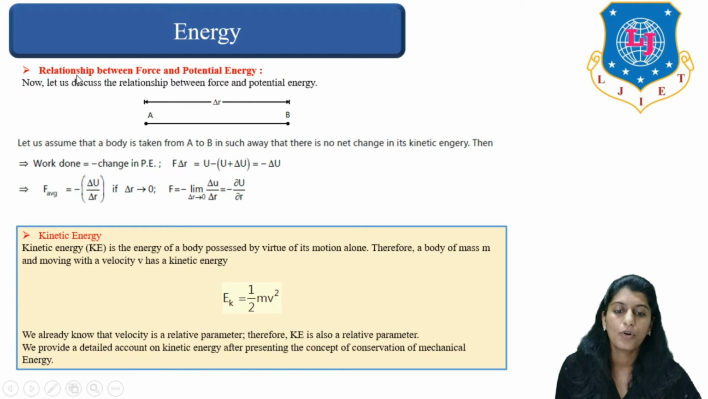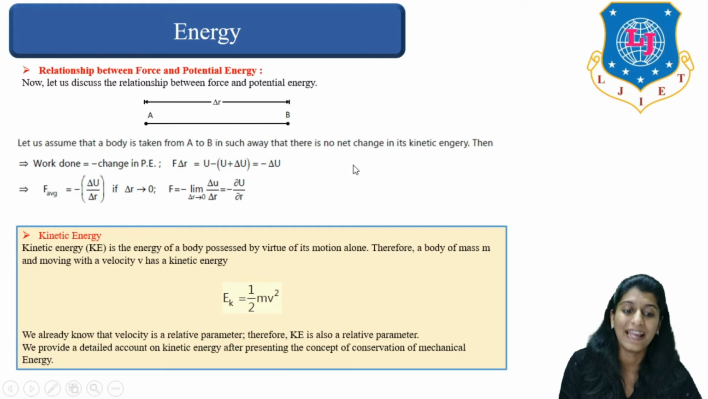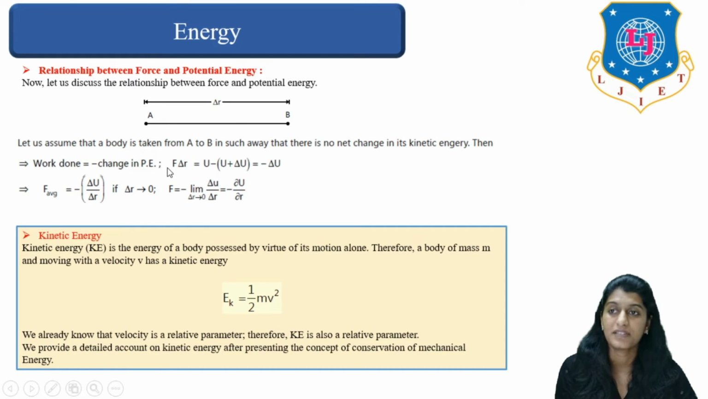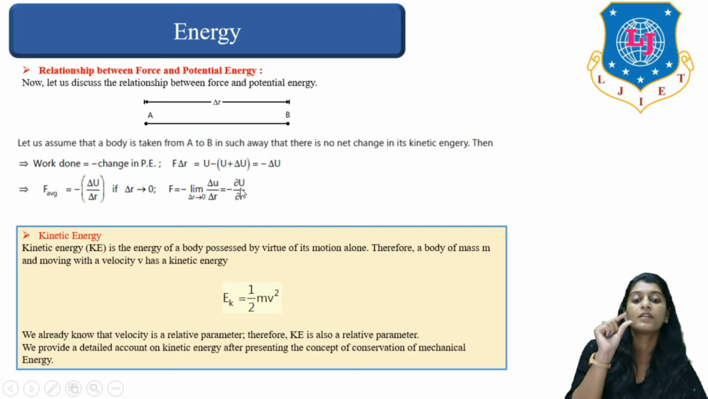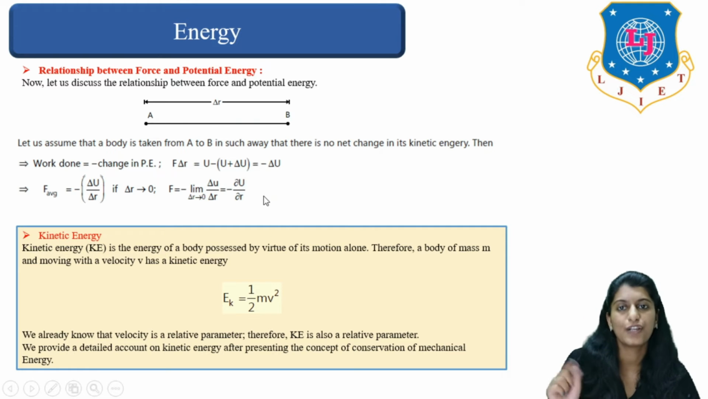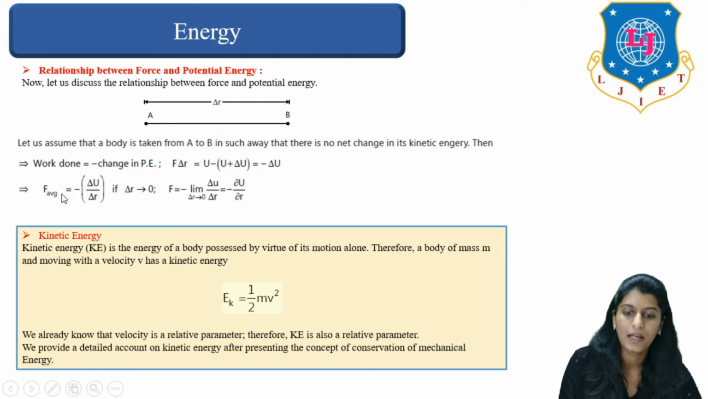Now let us talk about the relationship between force and potential energy. So here you can see point A and B. The distance between point A and B is delta R. So let us assume a body is taken from point A to point B in such a way that there is no net change in its kinetic energy. Then work done is change in potential energy. So force into displacement, F into delta R, is given by U minus (U plus delta U). So minus delta U is nothing but small change in energy due to change in position, right?